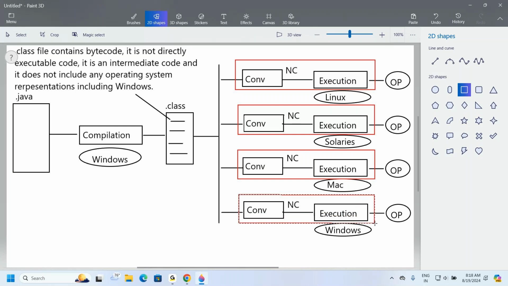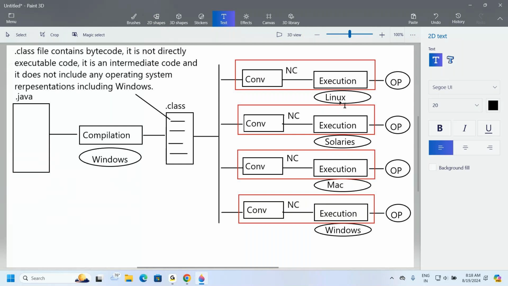Now, what exactly is the name of that single device which contains both the conversion as well as the execution? The name of that single device is JVM. More concentration. This is exactly the meaning of JVM. Right, sir. Very clear. Here the conversion and the execution both are going on in a single device, and that device is the JVM, provided by Sun Microsystems.